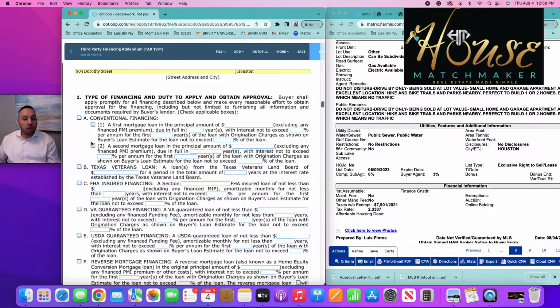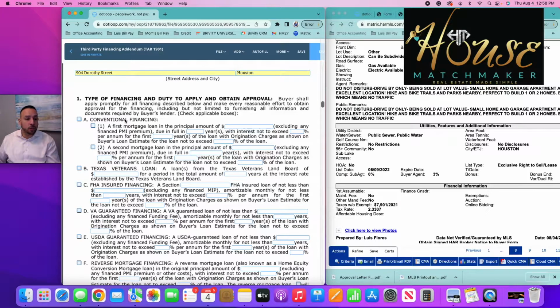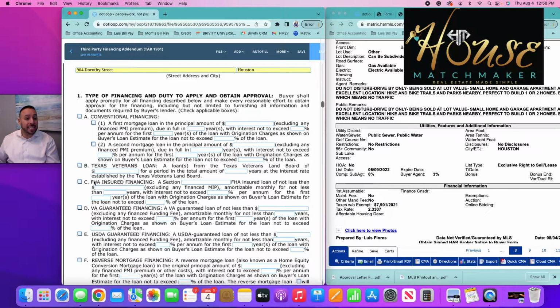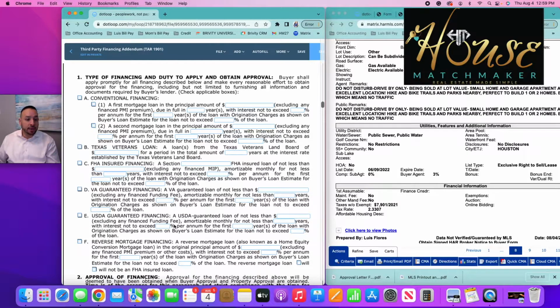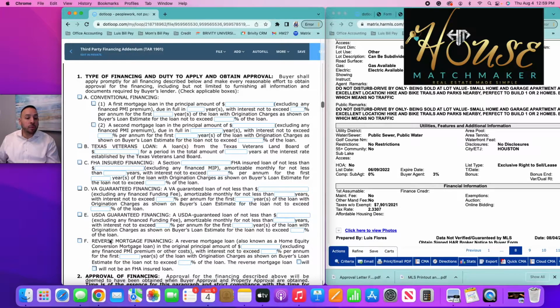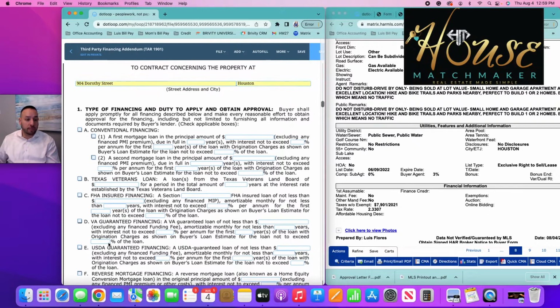Okay, the most common loan is going to be a conventional loan, or C, an FHA loan. However, it could very well be a Texas veteran loan, which is B, D, a VA loan for somebody who was in the military. Okay. It could be E, a USDA guaranteed financing, or it could be a reverse mortgage financing, letter F.